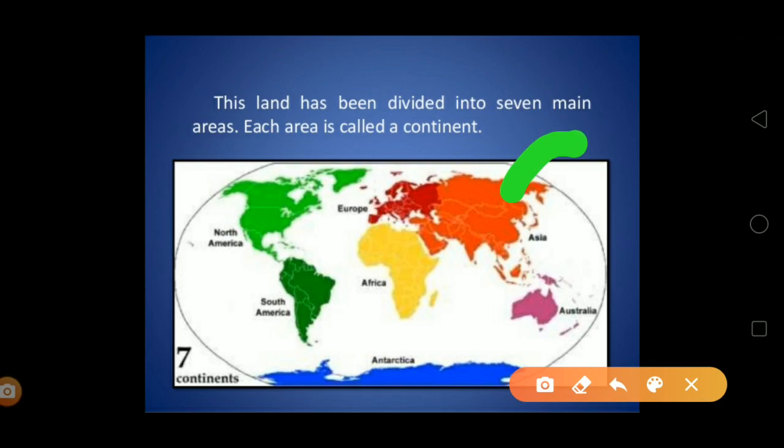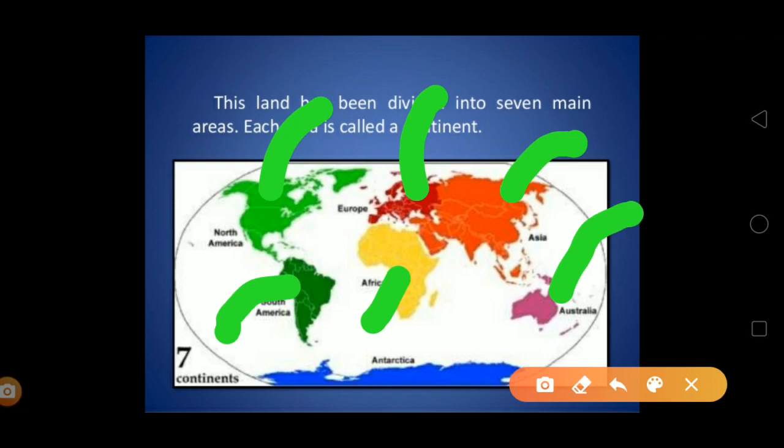If you go with the little bit darker color, the maroon one is Europe. The yellow one is Africa. This is North America, where the USA is, and then South America, where Brazil is. Then it is Australia, the smallest continent. And then the last one, the seventh one, and the most interesting one is Antarctica.